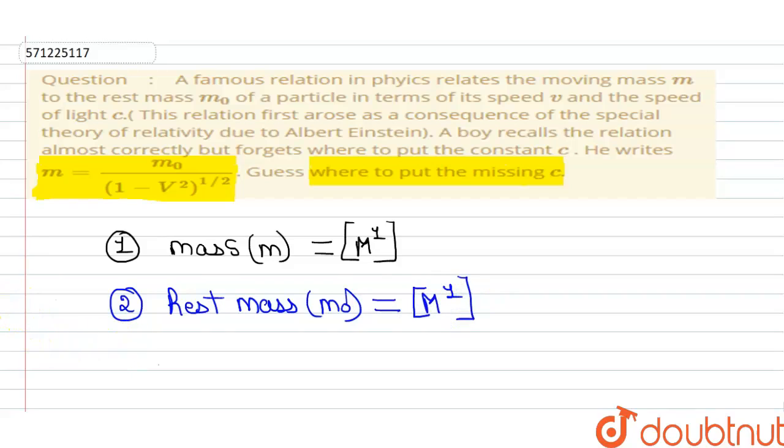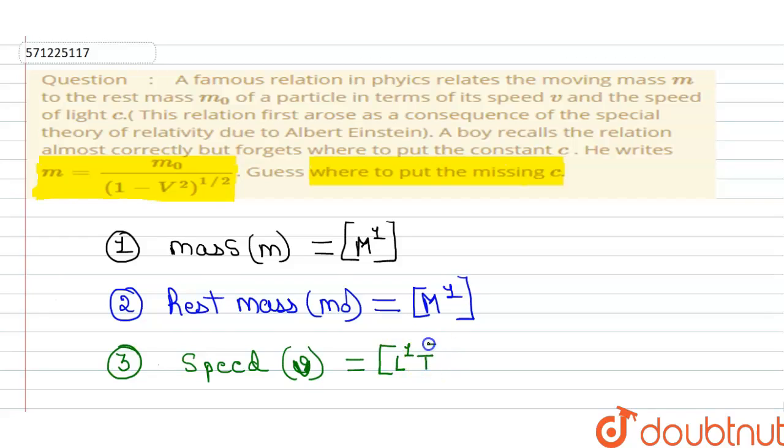Now, third one is speed. That is v. Now, what is the unit of speed? That is meter per second. So, the dimensional formula will be L, that is meter, L power 1. Now, per second, that is time.